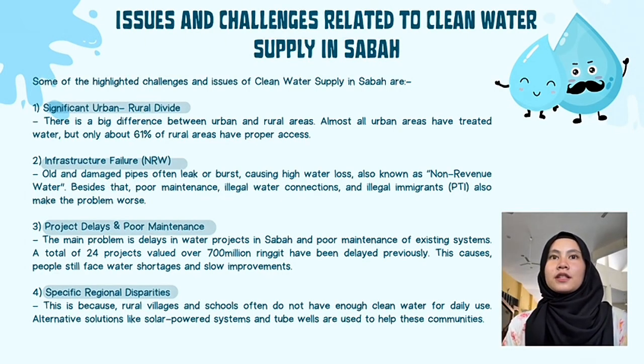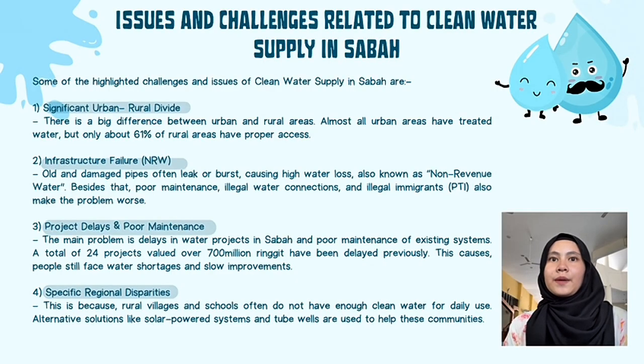First, significant urban-rural divide. There is a big difference between urban and rural areas. Almost all urban areas have treated water, but only about 61% of rural areas have proper access. Second, infrastructure failure and NRW. Old and damaged pipes often leak or burst, causing high water loss, also known as non-revenue water. Besides that, poor maintenance, illegal water connections and illegal immigrants (PTI) also make the problem worse.